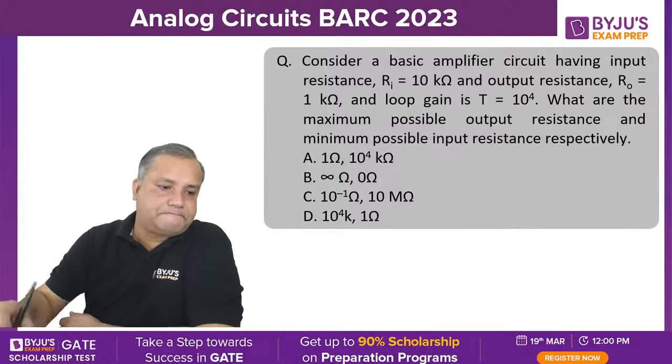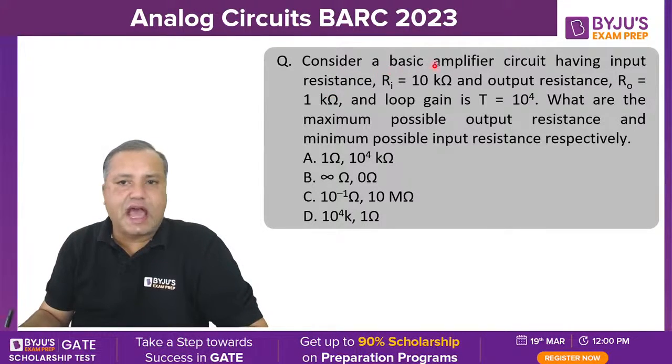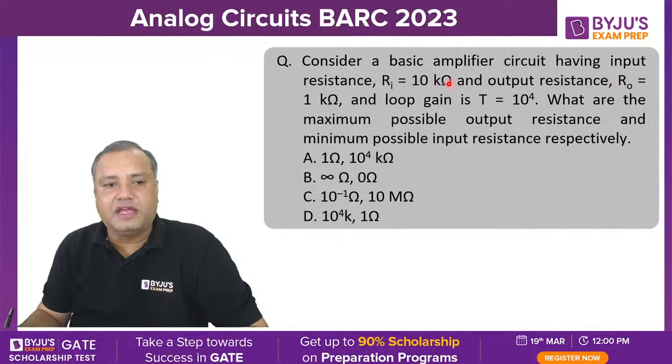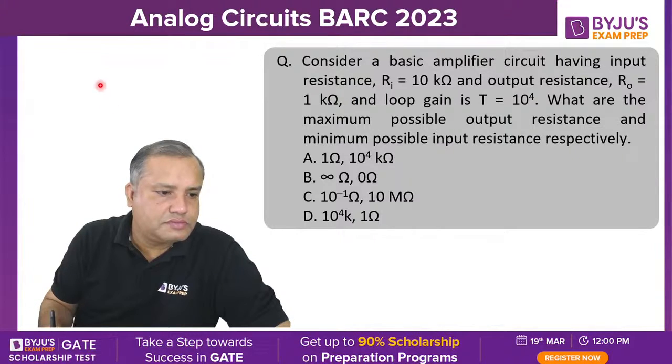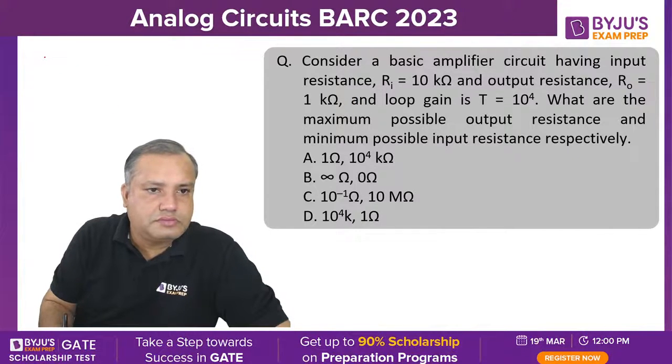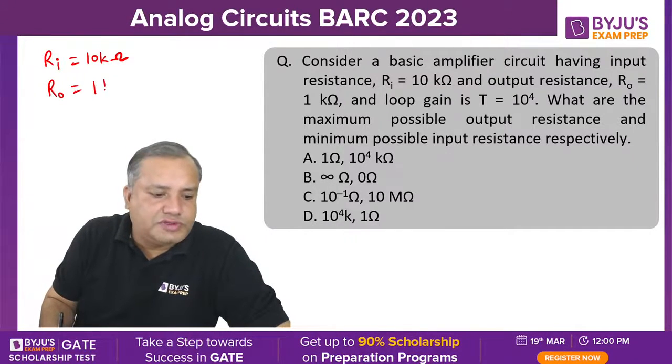See this. Consider a basic amplifier circuit having input resistance Ri equal to 10 kilo ohms, and output resistance Ro equal to 1 kilo ohm.